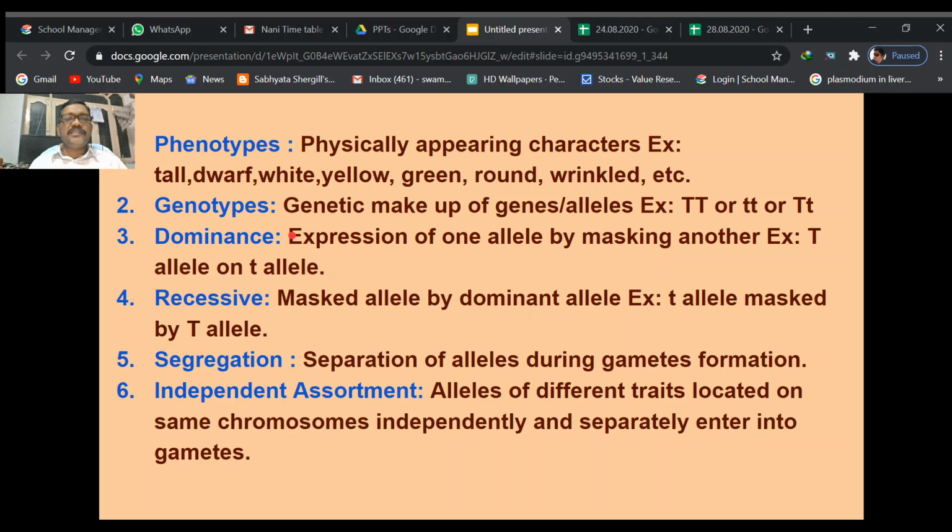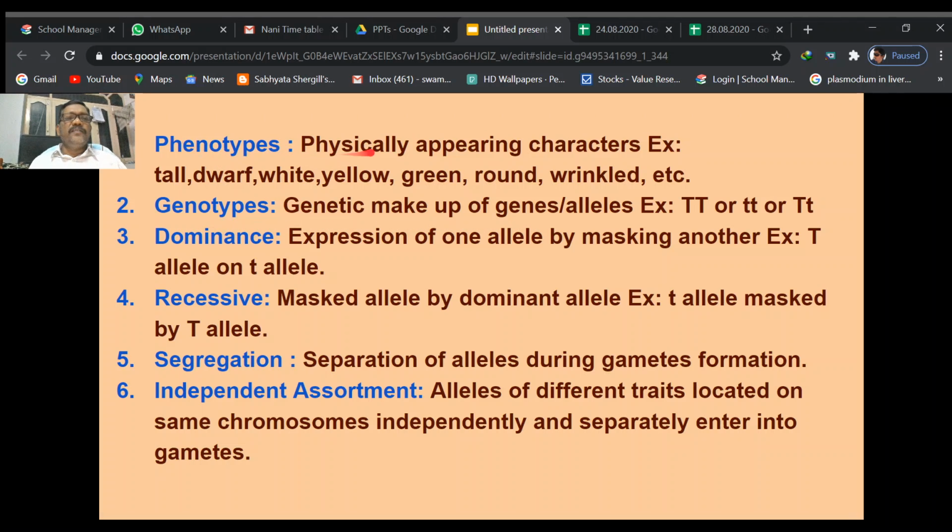Another one is the genotype. Genotype is nothing but the genetic makeup of the genes or alleles. For example, a tall plant: its phenotype is tall, that is the physical appearance. But what is the genotype? A genotype of the tall plant may be capital T, capital T. If it is the dwarf plant, it may be small t, small t, or in heterozygous condition it may be capital T, small t, which is also tall. So the genetic makeup of the plant or organism is called the genotype.